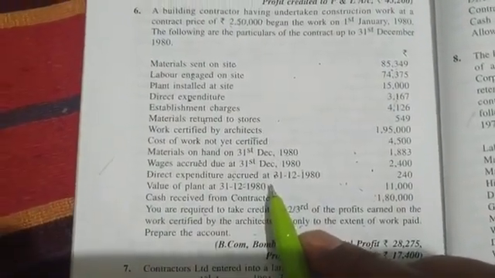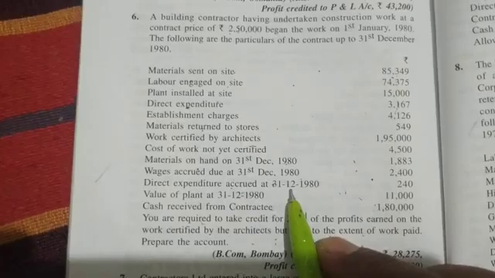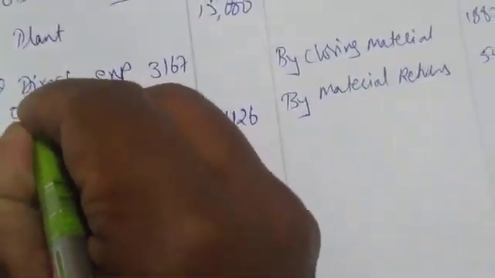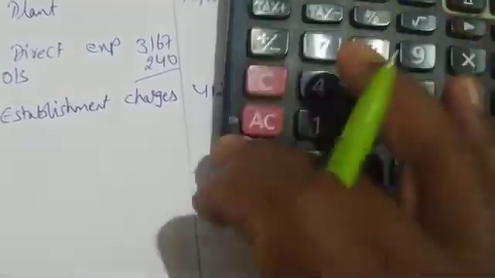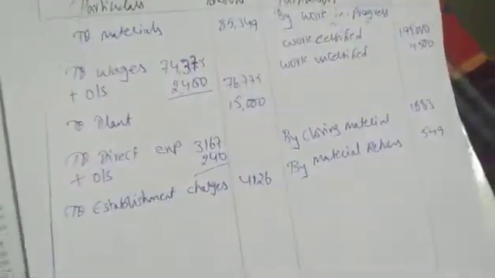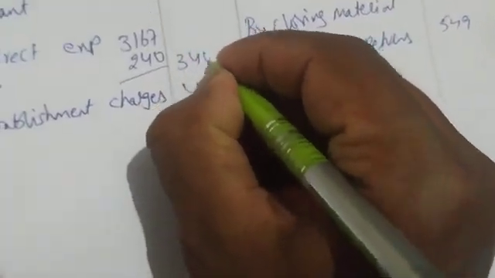Next, outstanding direct expenditure, 240. Let me add this: 3167 plus 240 is 3408.